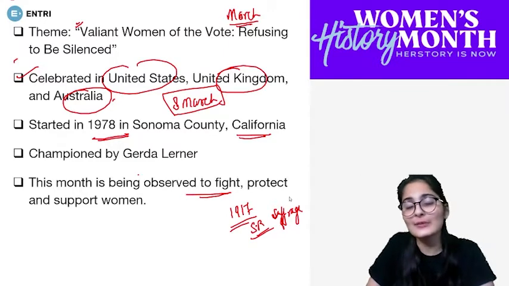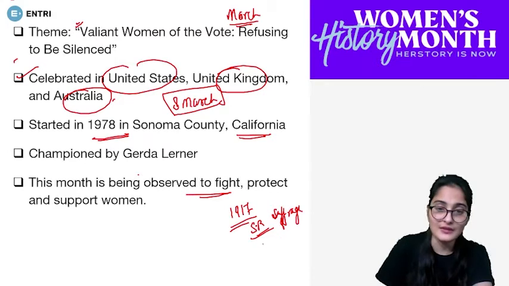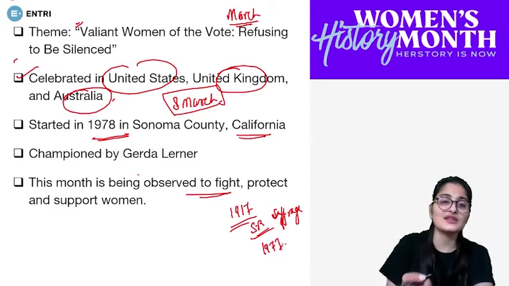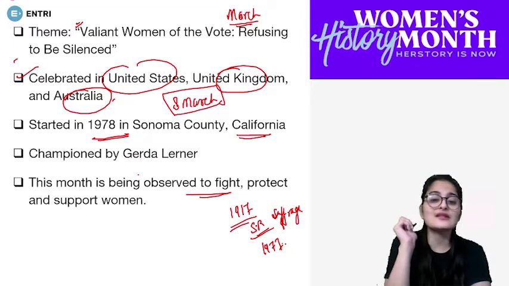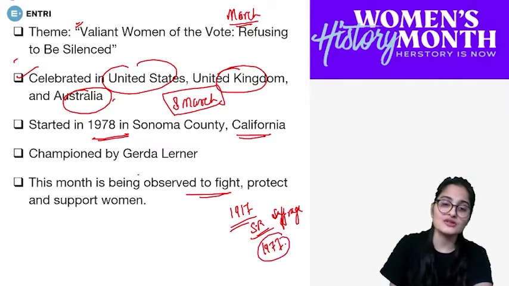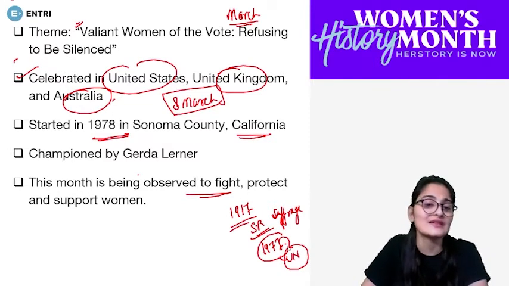So then that day had become a national holiday, and later on in 1977, that is 1 year before Women's History Month, this was started by United Nations. United Nations had announced celebration of International Women's Day in 1977.